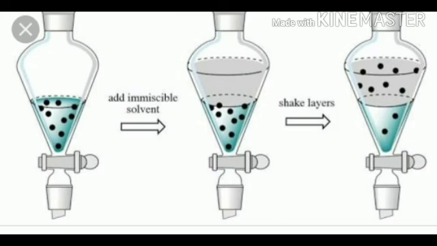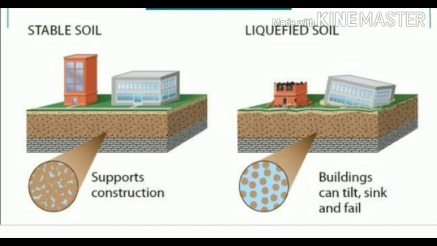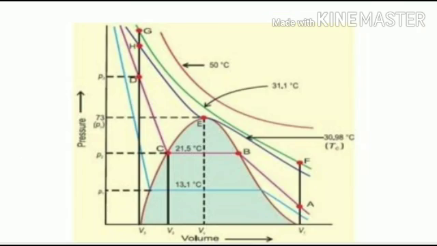This method depends upon the fact that some gases dissolve in water or in some other solvent, while some gases do not or are less soluble. For example, a mixture of carbon dioxide and carbon monoxide is separated by this method. The third one is liquefaction. This method depends upon the fact that some gases like ammonia and carbon dioxide liquefy easily at high pressure and low temperature, while the others are not easily liquefied. For example, a mixture of ammonia and nitrogen is separated with the help of the liquefaction process.